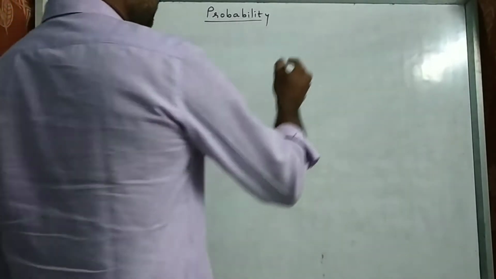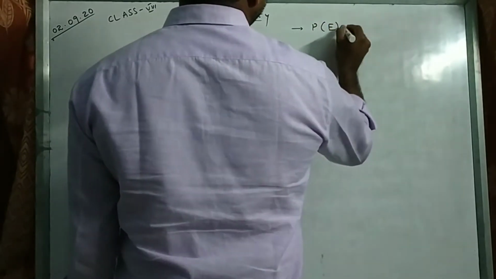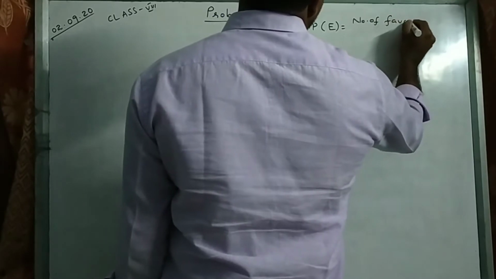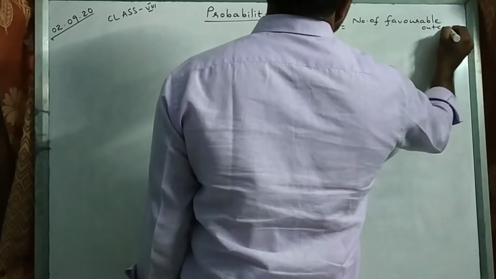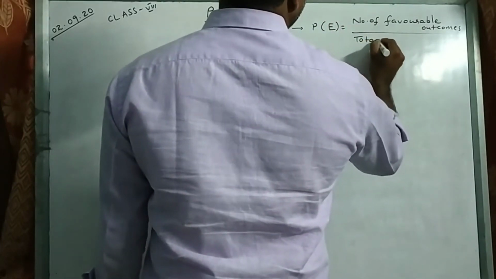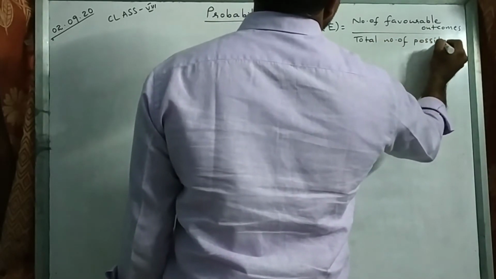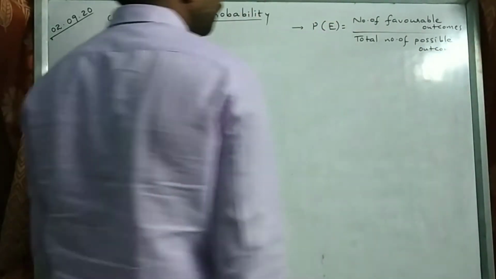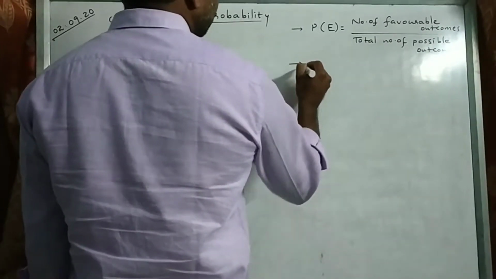What is probability of an event? I'll just write the formula here. Probability of an event equals number of favorable outcomes by total number of possible outcomes.